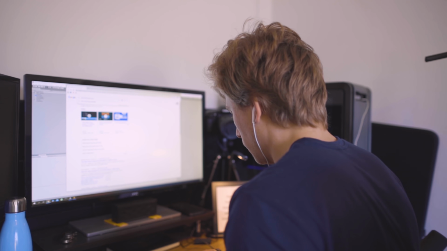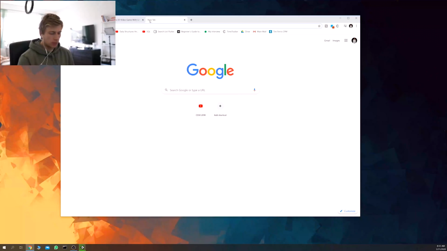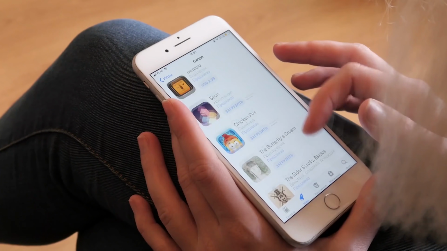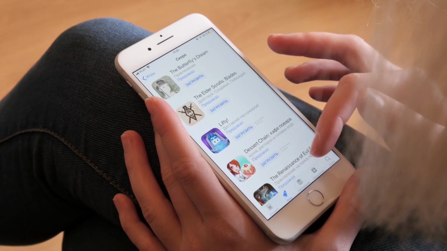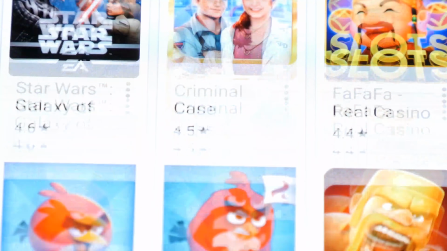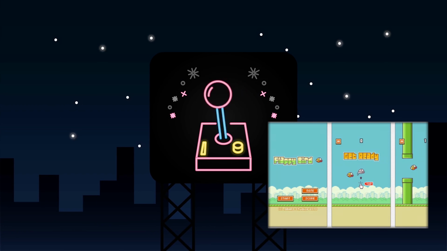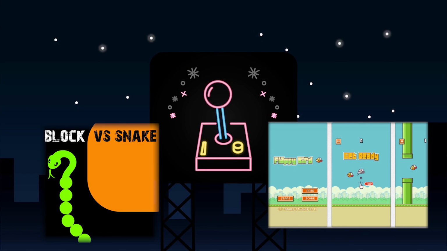One of the first things that I had to figure out was what I was actually going to build. And the way that I built my idea was by referencing games that I'd played in the past and enjoyed, because I want to build something that I would actually play. I want to create something that's a mix between Flappy Bird and Snake vs. Block, so not at all a ripoff. It's going to be very different.